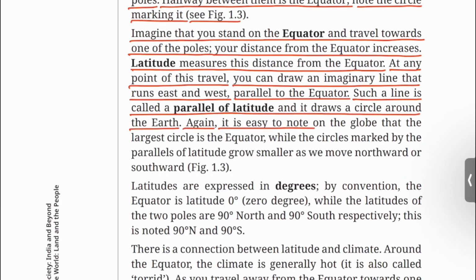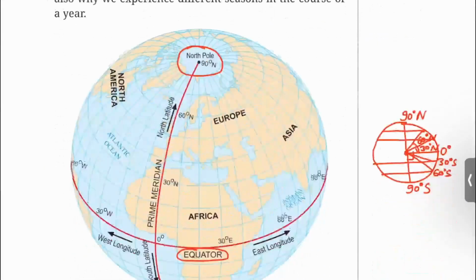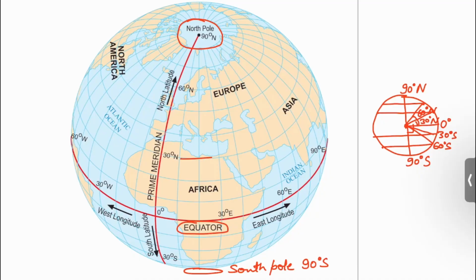Again, it is easy to note on the globe that the largest circle is the equator, while the circles marked by the parallels of latitude grow smaller as we move northward or southward. Figure 1.3. You can see parallels of latitude running from east to west, such as 30° north, 60° north, similarly 30° south, and so on.